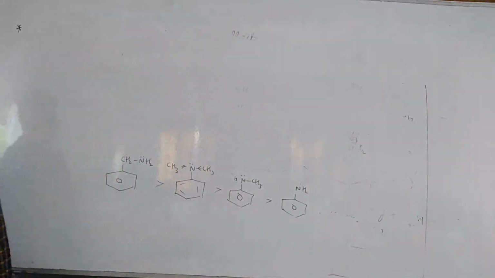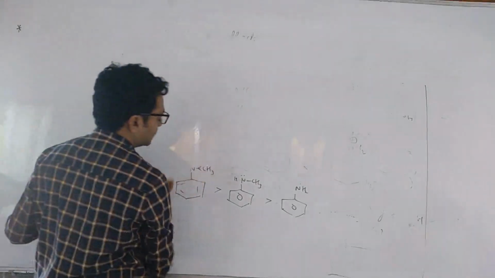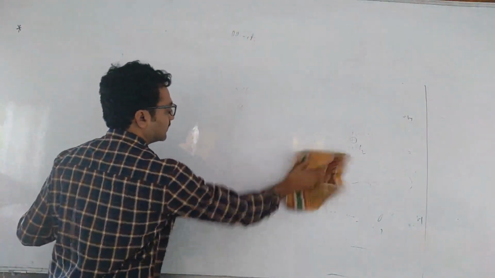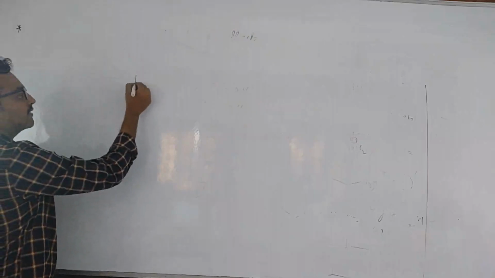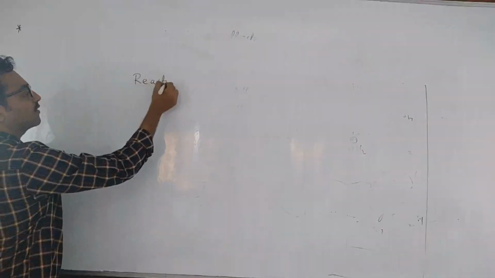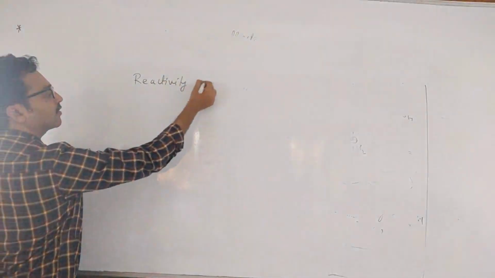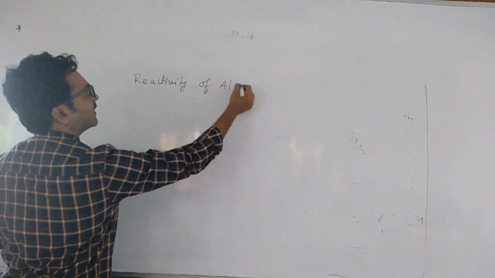So what are the applications of inductive effect and exceptions? Always try to concentrate on the exceptions, because they only will be asked. Direct questions won't be. So now the last factor is reactivity of alcohols or acidity of alcohols based on inductive effect.